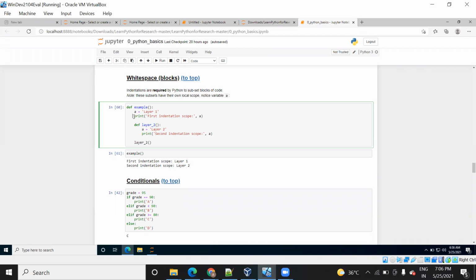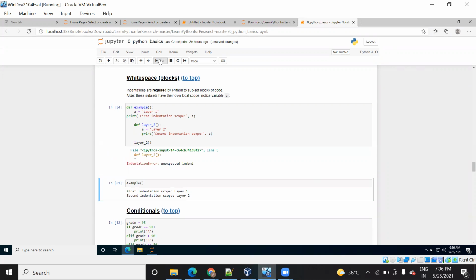Let me show you. Here, once we run this code, it's running successfully, right? Now I will make some changes here and let's see. It is giving an error, right? And the error is what? Indentation error. Why does this indentation error occur? Because this print should come inside this function and it should be in parallel to the name of the function. But when you make changes to that, it will give an error. That is the reason it is called indentation.